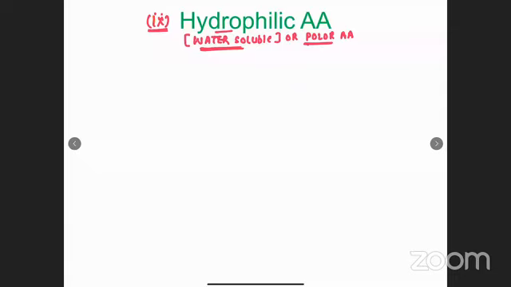See, the list is very long. Out of 22 amino acids, if they ask how many amino acids are water soluble, there are around 11 amino acids which are water soluble. It is very difficult to remember the entire 11 names in sequence. So how are we going to remember which are water soluble and which are non-water soluble? The way to remember is via categories. For example, just pay attention. No need to write this part, just pay attention.